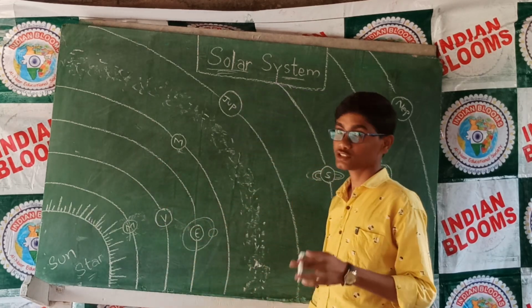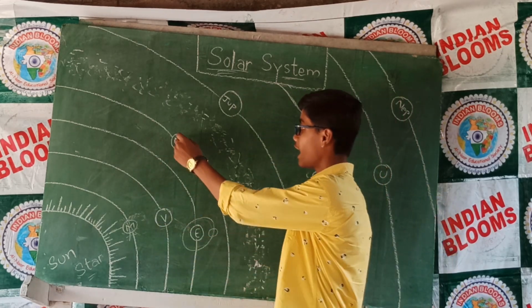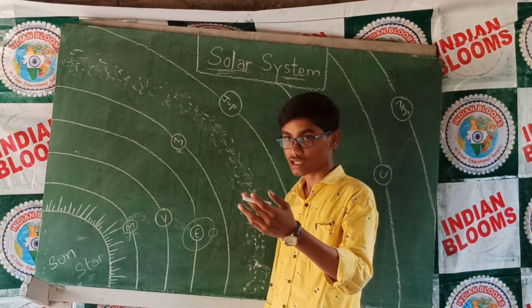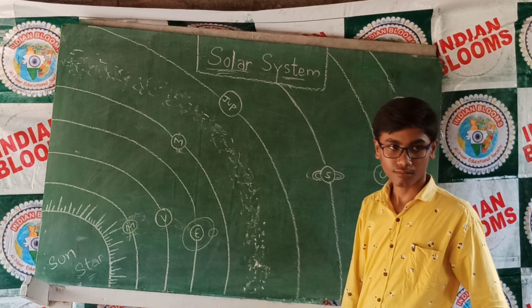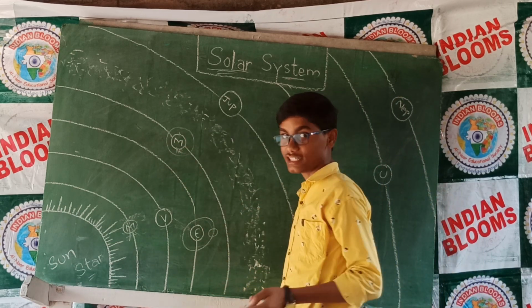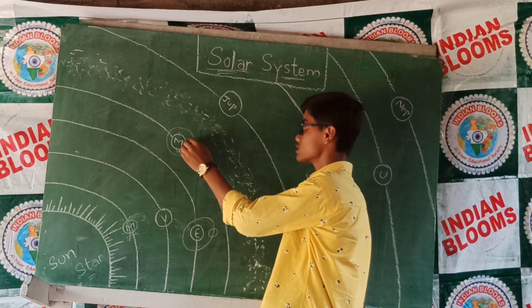Mars has its own atmosphere and also ice on its poles, so our scientists believe that in the future life may be possible on Mars. Mars also has natural satellites. It has two of them, called Phobos and Deimos.